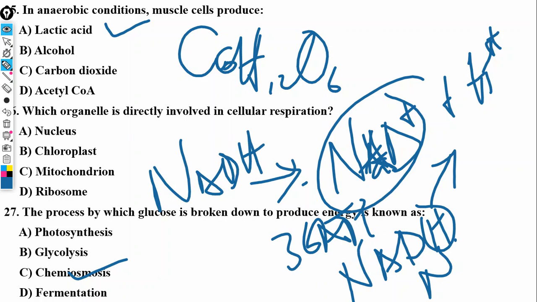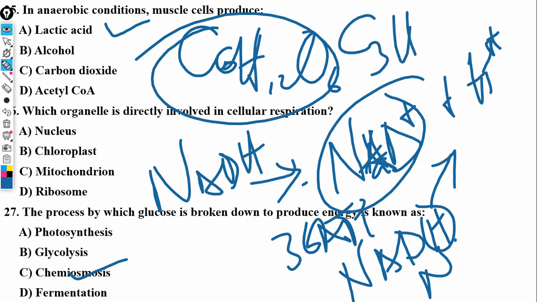Through that process, C6H12O6 is converted, from pyruvate, C3H6O3, to lactic acid, right? I went over all of these things in that video, so do well to watch the video.